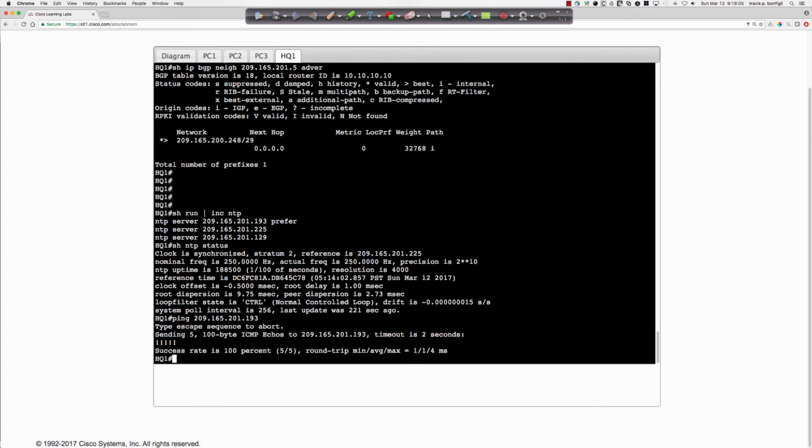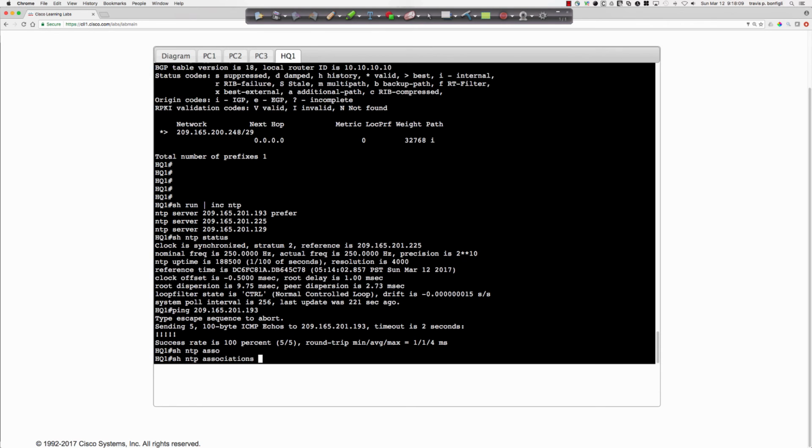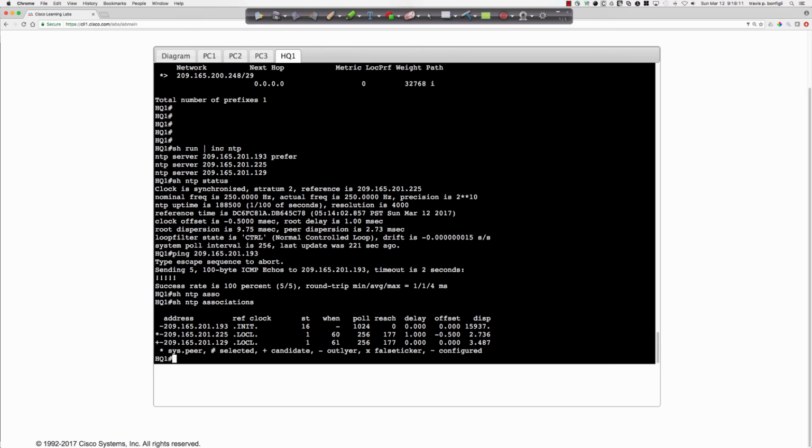209.165.201.193? All right, so we can reach the preferred time source. Show NTP associations. Okay. So 193 shows that it is in the init state, and typically if it's stuck like this, either there's a misconfig of some kind, and let's say, so we don't have any authentication taking place here, and typically if you have mismatched authentication you can end up in the init state.